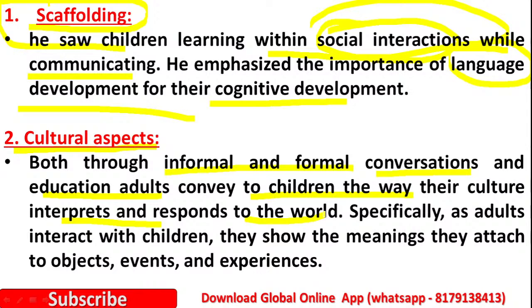Whenever they start going to school, they learn the culture in a formal way, and also out of school, they learn these cultural aspects informally. Specifically when adults interact with the children, they show the meanings they attach to objects, events and experiences. In this way, cultural aspects are also transferred to the children by adults.